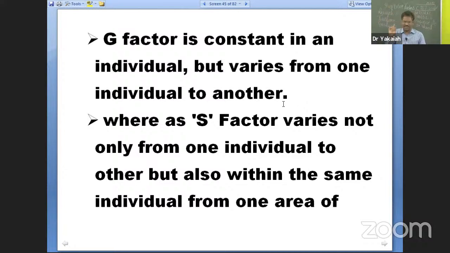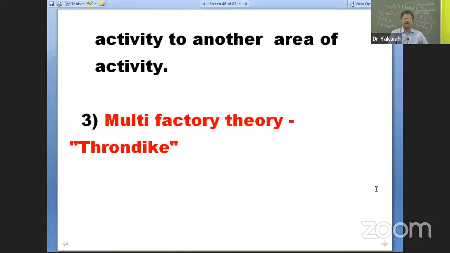Only S. But G within the same person, it won't change. So have this clarity so that you will be perfectly answering the most appropriate answers. All right, that's the reason for the last point I have mentioned here: S factor varies not only from one individual to another, but also within the same individual from one area of performance or activity to another area of activity.